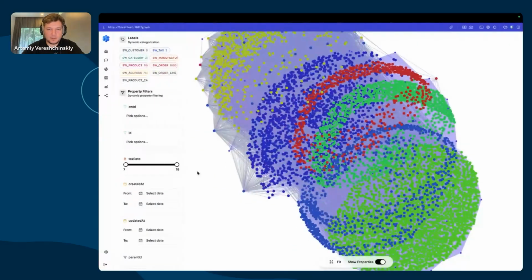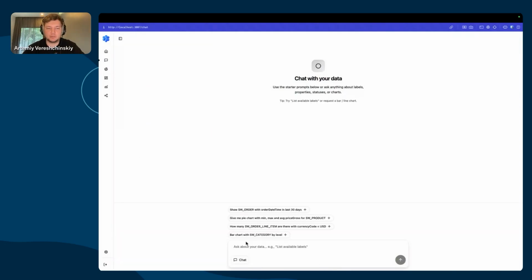So for this example, let's say this application is literally vibe coded and has no idea what is actually going on. Let's say we want to perform some graph analytics powered by agents. So let's try something like that.